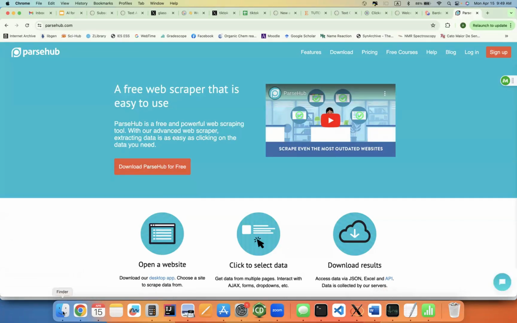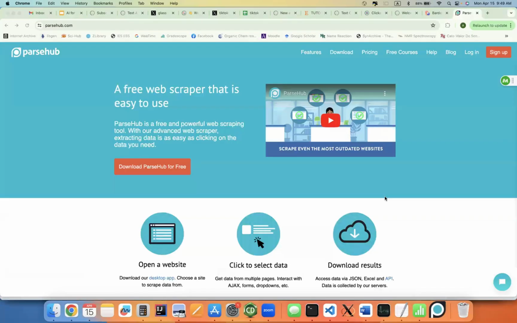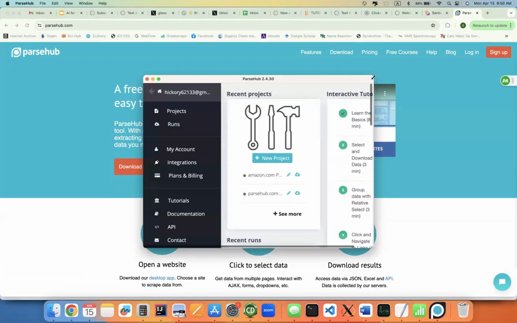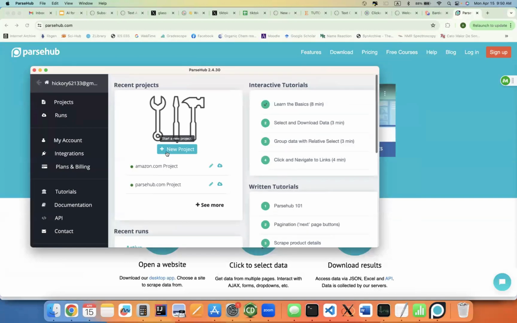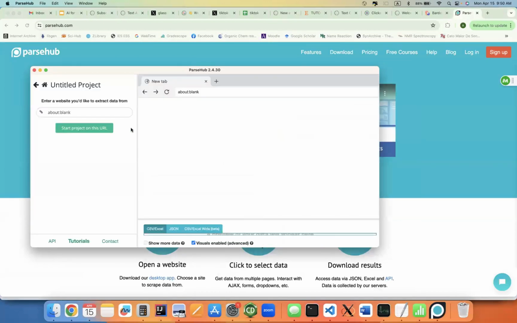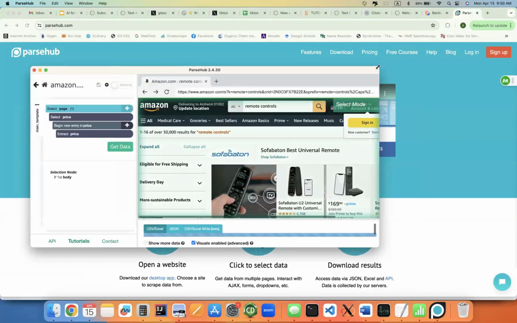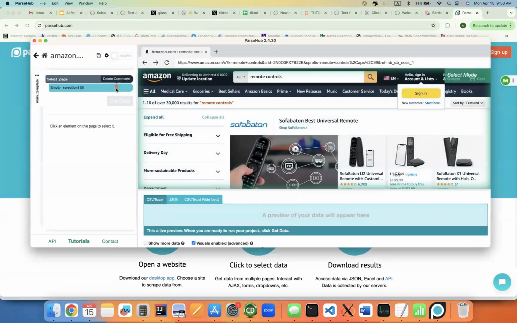Where did my ParseHub go? You can open it up. There's a bunch of tutorials that you can use to learn. I'm just going to show you my project here. Okay, let's start from scratch.